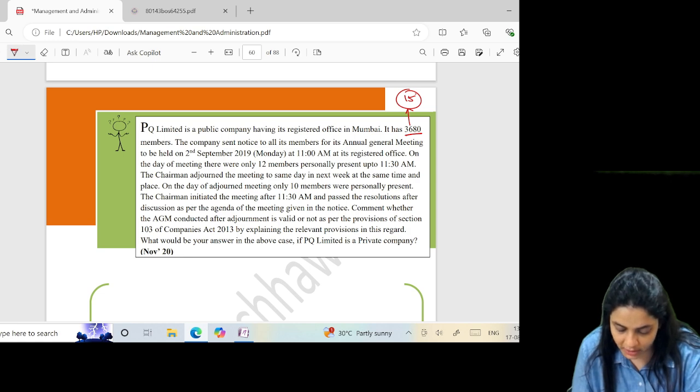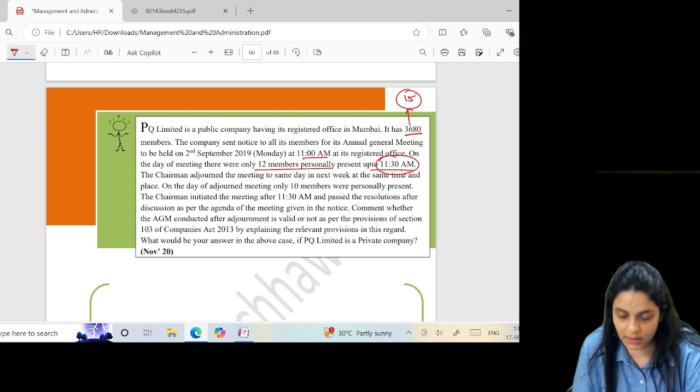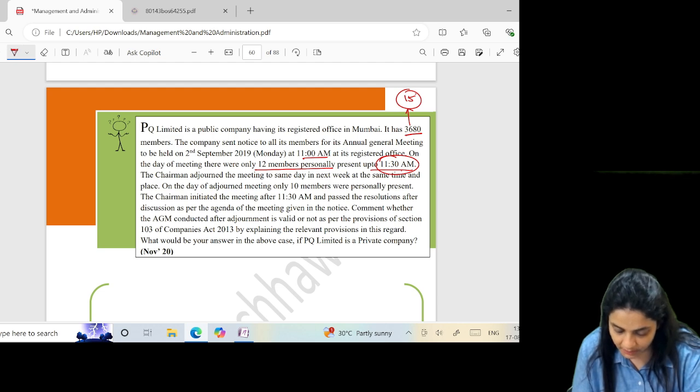The company sent notice to all its members for its AGM to be held on 2nd September at 11 a.m. at its registered office. On the day of the meeting, there were only 12 members personally present. The time was 11, meeting at 11:30. Only 12 members were present. The chairman adjourned the meeting to the same day at the same time, and at the adjourned meeting, only 10 were present. The chairman initiated the meeting.